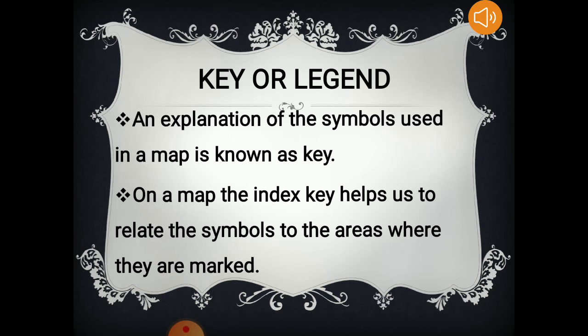On a map, the index key helps us to relate the symbols to the areas where they are marked. Like the index key tells us which color represents which physical feature of India. Suppose for water we use blue color, for mountains we use brown color, for desert we sometimes use orange color. So these are the index keys which tell us which areas are represented using these symbols.